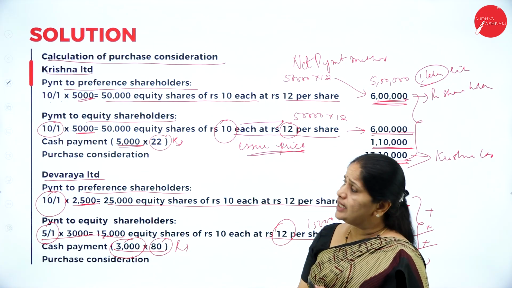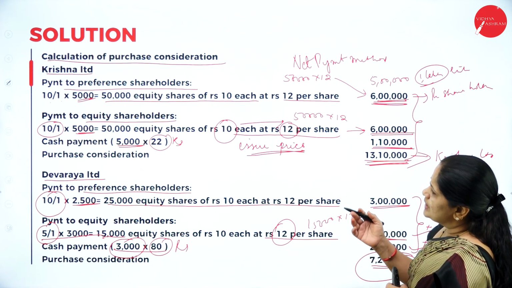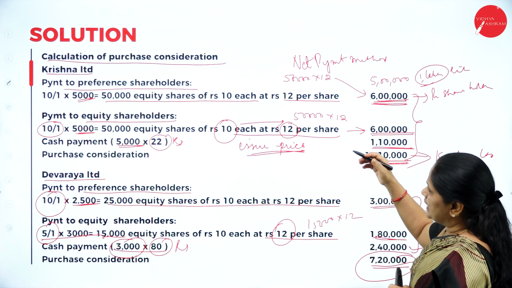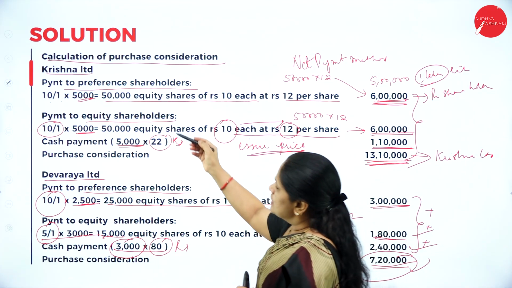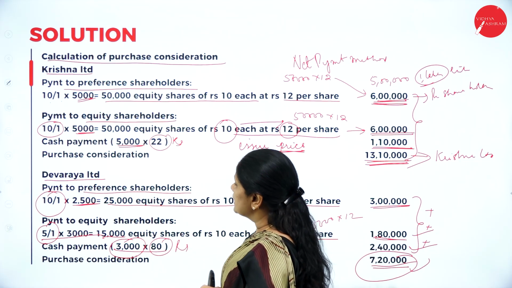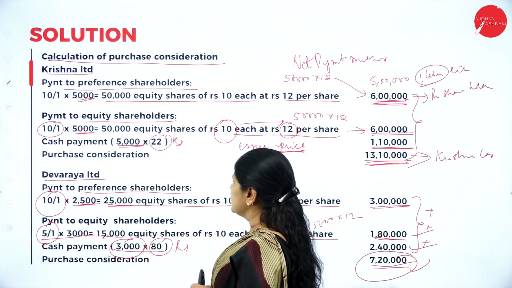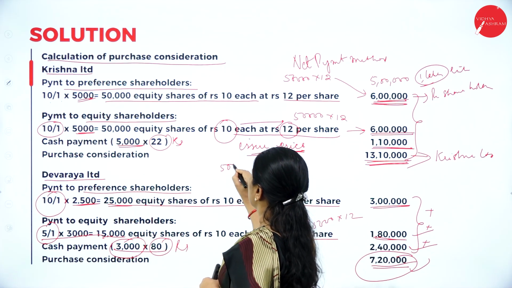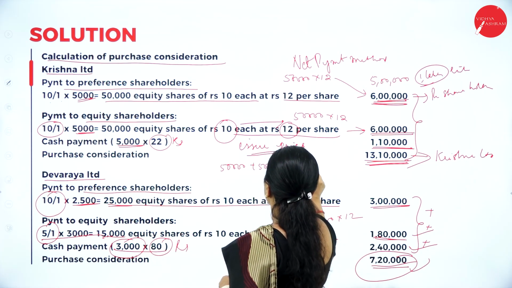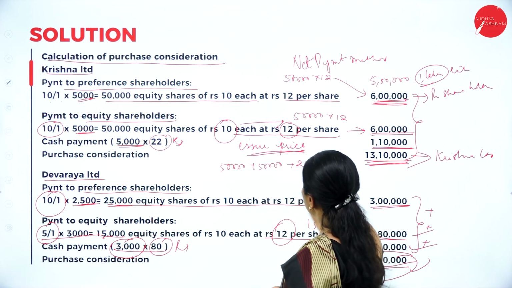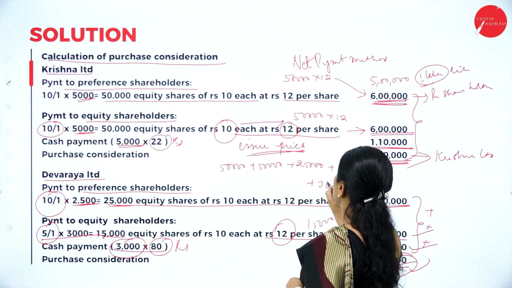So this is the calculation of purchase consideration here. The payment to preference shareholders: they have paid 50,000 equity shares there, again 50,000 equity shares. So 50,000 plus 50,000 comes up to 1 lakh. Then again 25,000 here. So it will be 50,000 plus 50,000 plus 25,000 plus 15,000 plus 30,000.